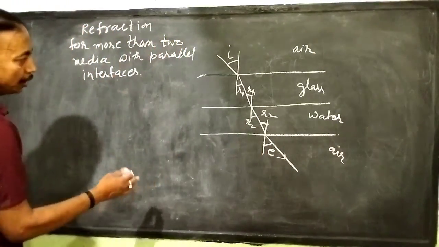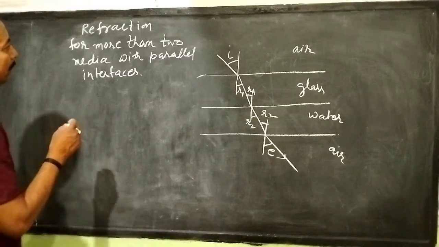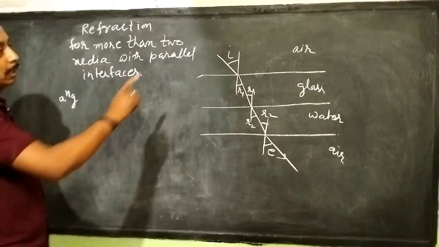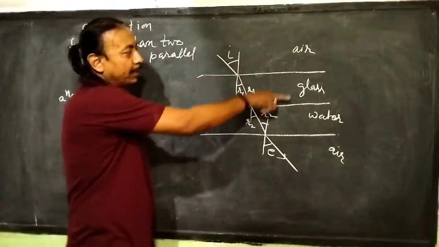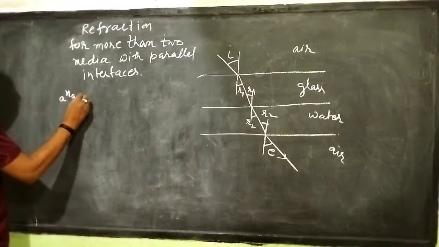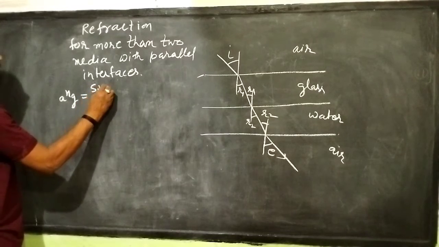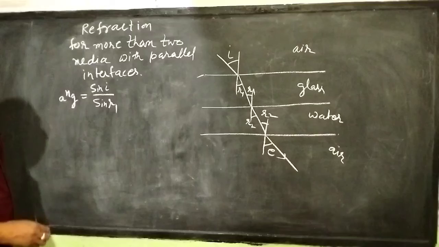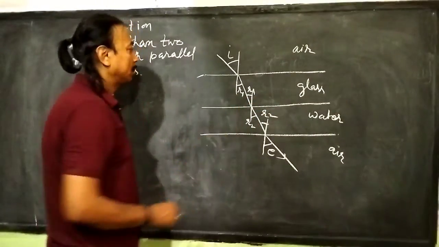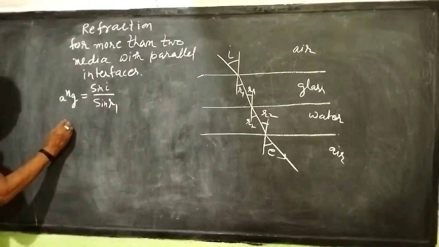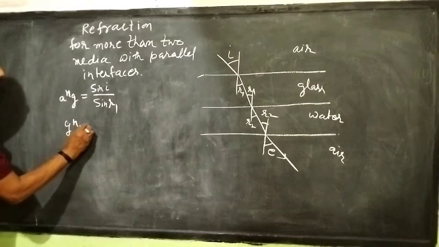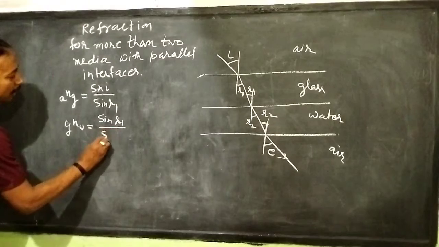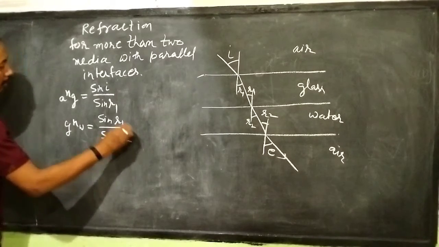For these three media we can write A and G. A and G means what? Refractive index of glass with respect to air, that is equal to sin I by sin R1. Again for glass and water surface, G and W, sin R1 by sin R2.